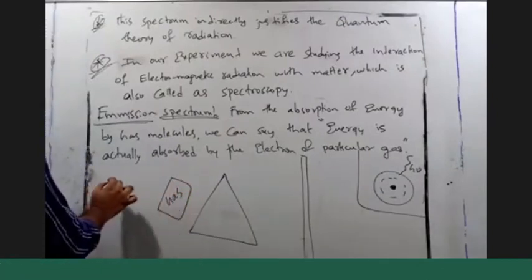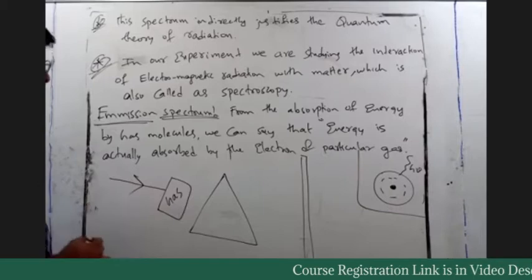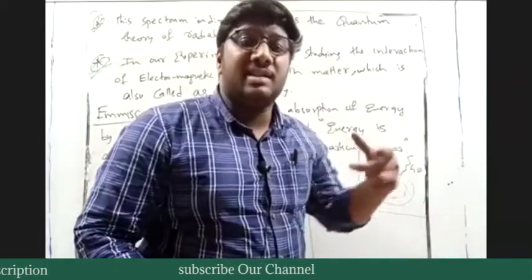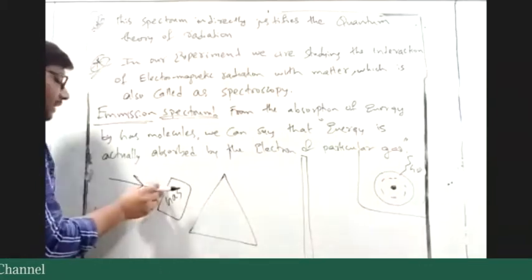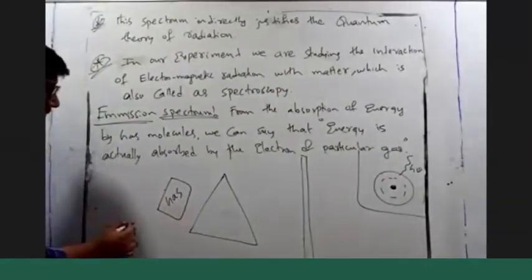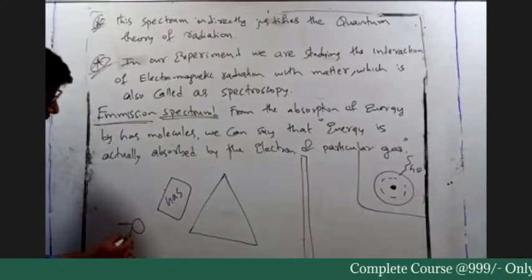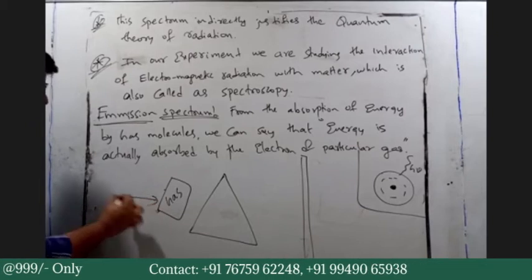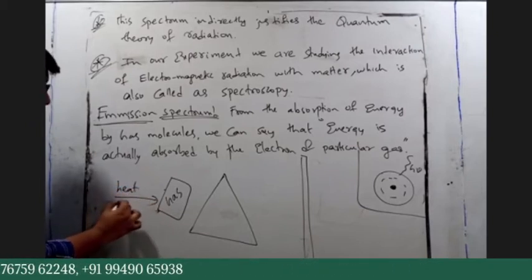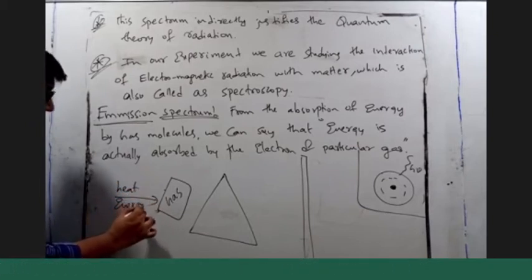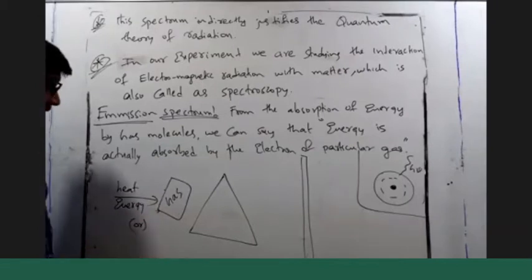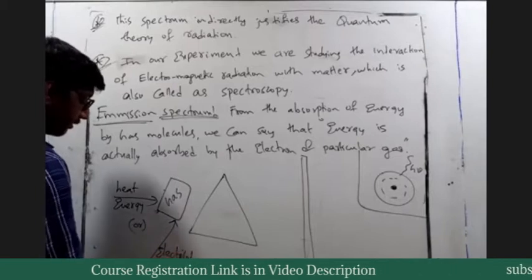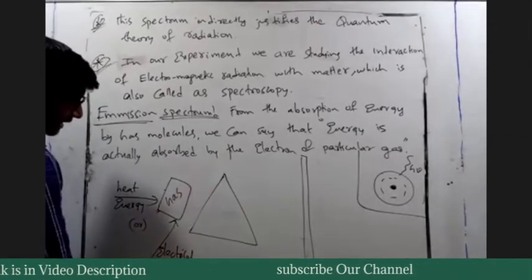So instead of white light, what we are going to do is give energy. Instead of white light, we are giving energies. We are either heating it, heat energy, or electric discharge. That is potential energy, whatever. Electric discharge.